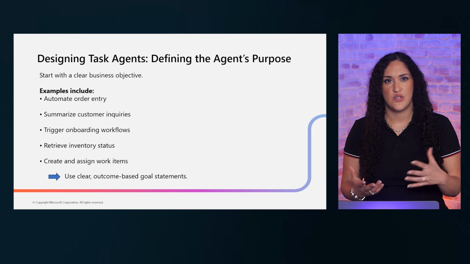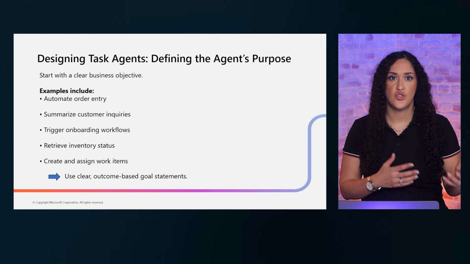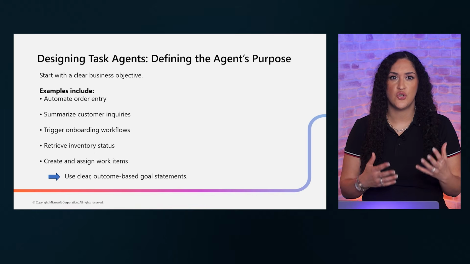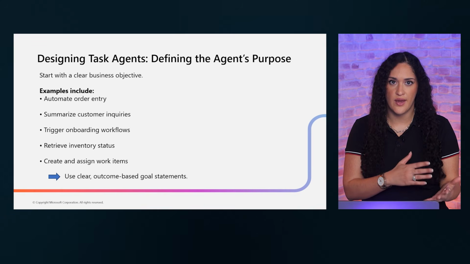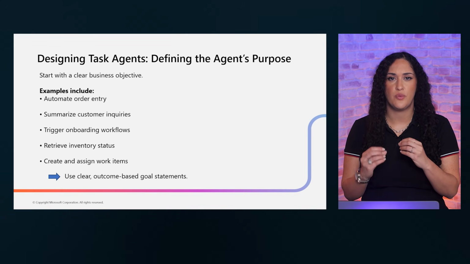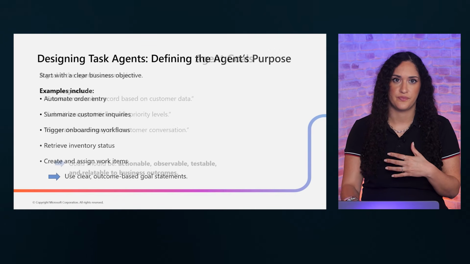The best practice here is to use outcome-based goal statements. Instead of saying the agent should read emails, say the agent should extract order details from customer emails and create sales records. That clarity of purpose drives every design decision that follows.